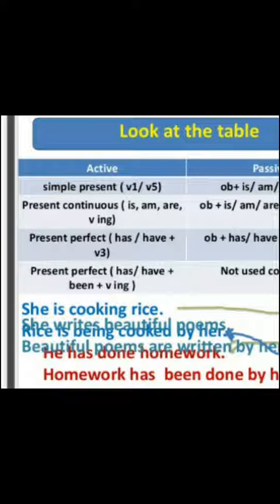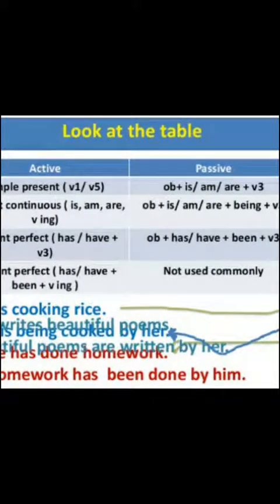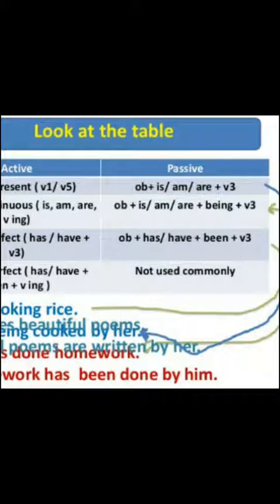As you know, the identification of present continuous tense is is, am, are plus the first form of the verb and ing, and you have to change to passive voice according to this format. First you put the object and then plus is, am, are, then you convert ing into being, and then use the third form of the verb.